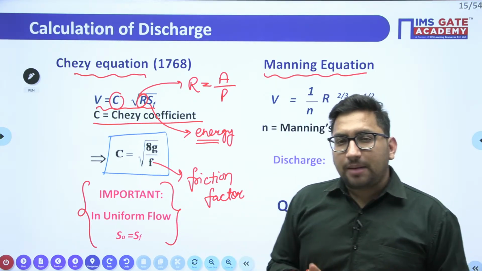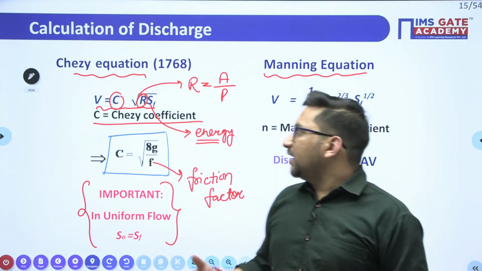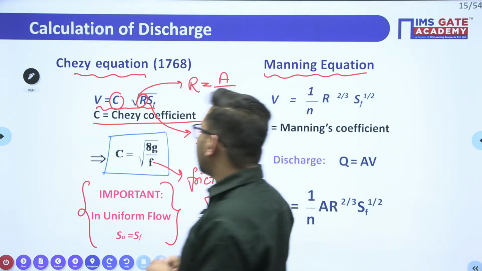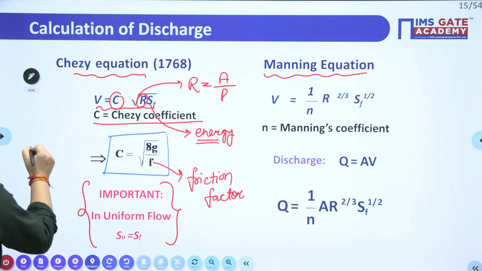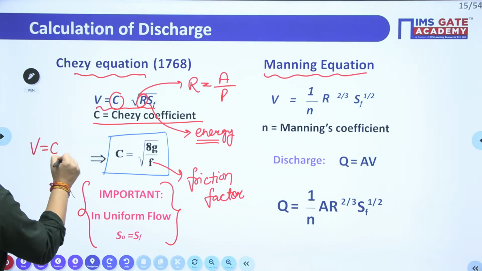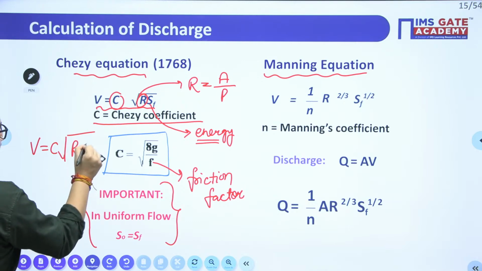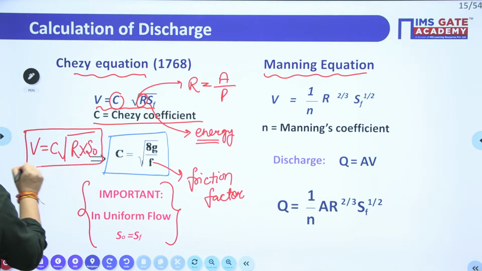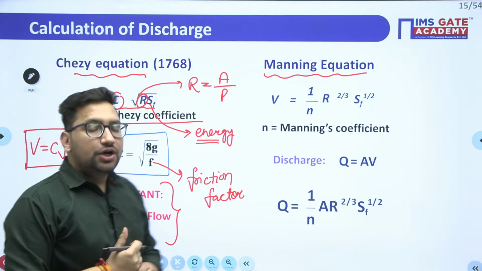So remember, if the flow is uniform, you can use S0 in place of SF. For a uniform flow, this velocity will be C into under root of R into S0. This will be true only for your uniform flow.